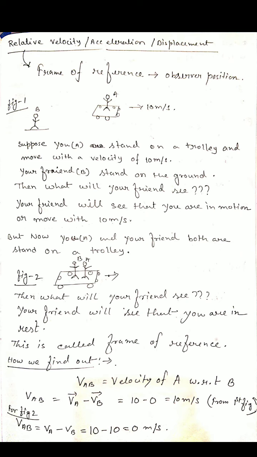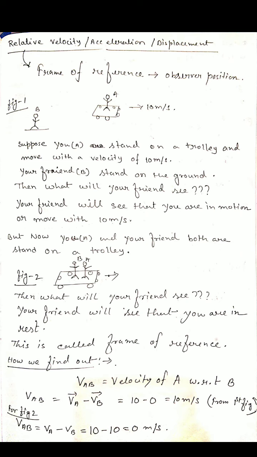So we can say that whatever the observer position is, that is called the frame of reference. With respect to the observer position, we calculate the velocity of another body. So frame of reference normally means the observer position. Because this chapter is based on one dimension, you can easily understand this relative velocity.